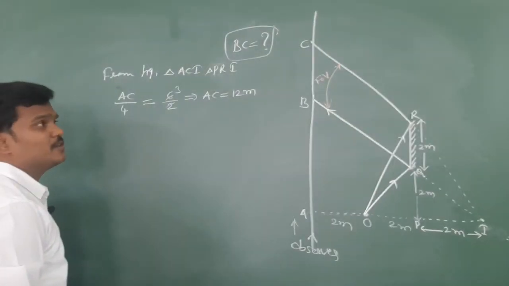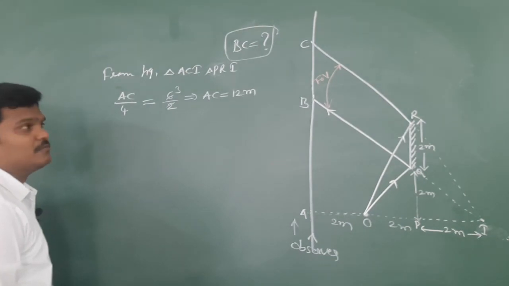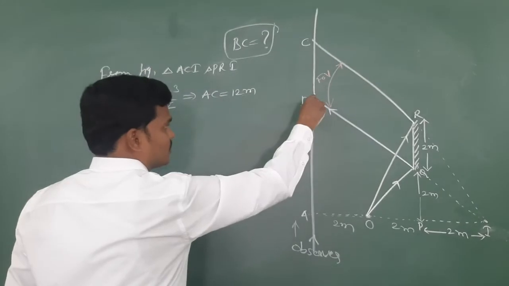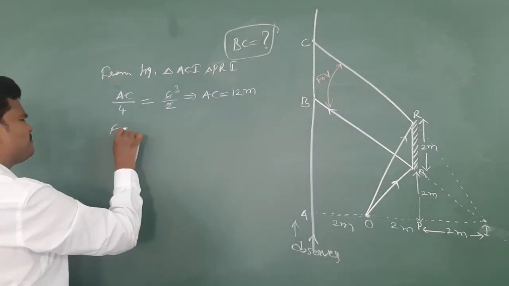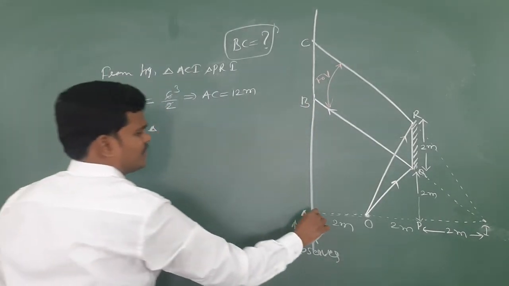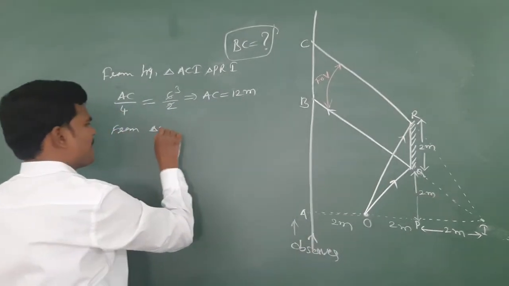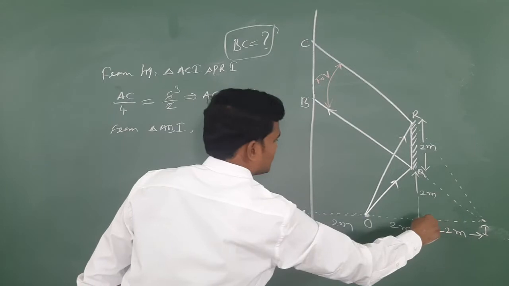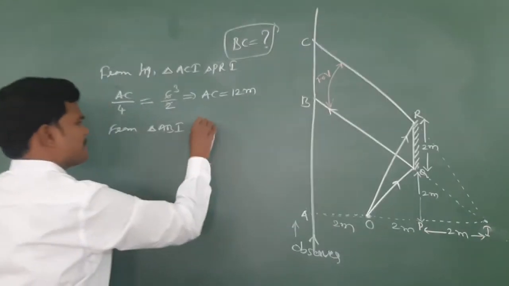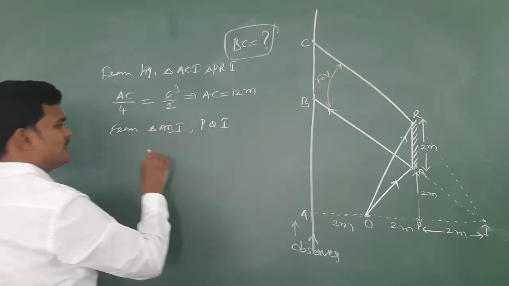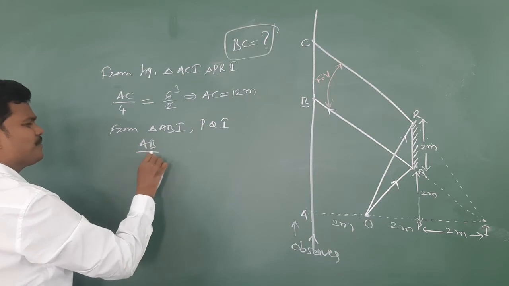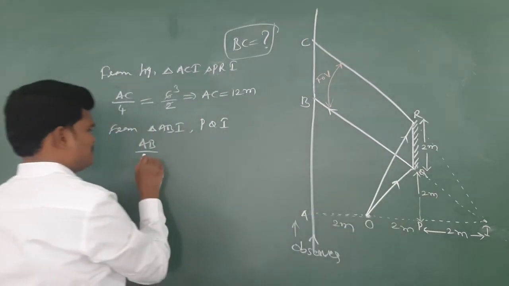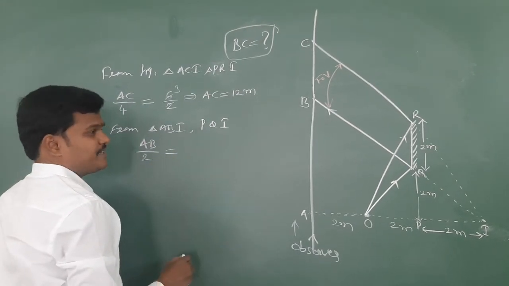But target is to find out B to C value, not from A to C. Let me find AB. To get this AB from similar triangle ABI, PQI. So AB by bigger one, AB by smaller one 2, height by height, base by base.